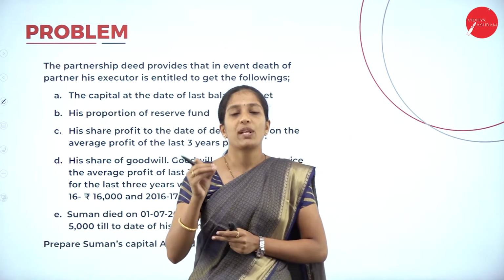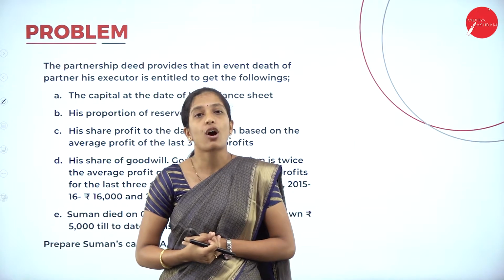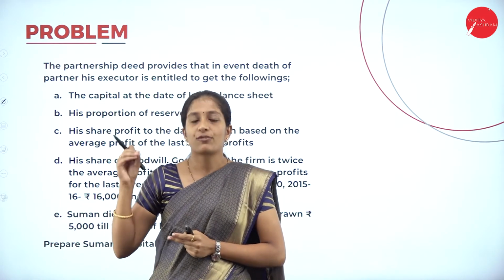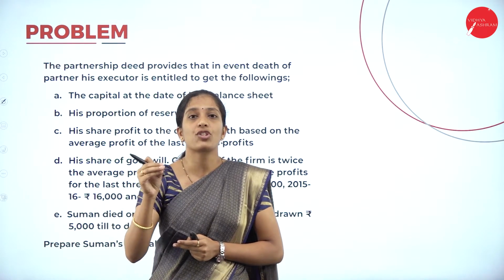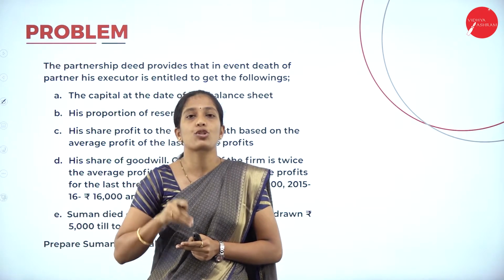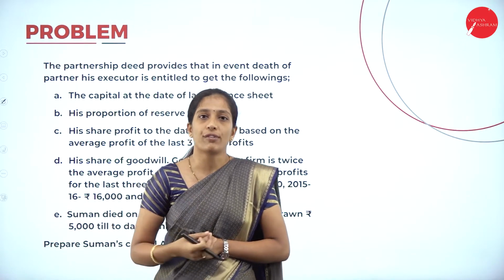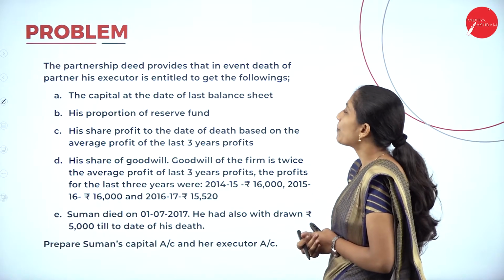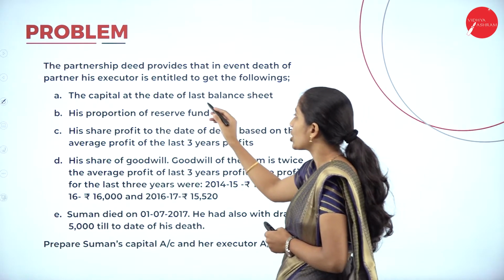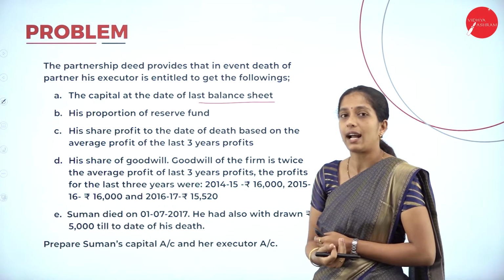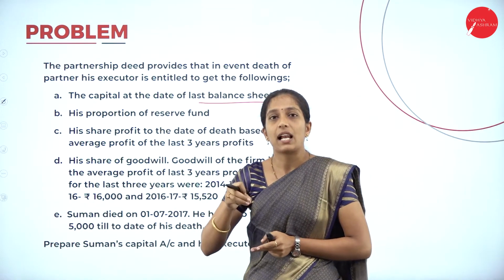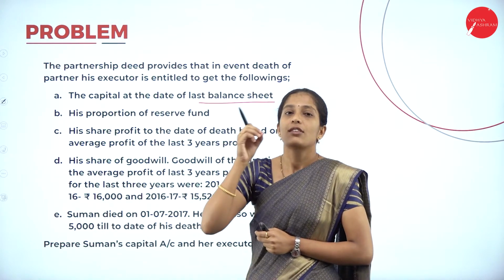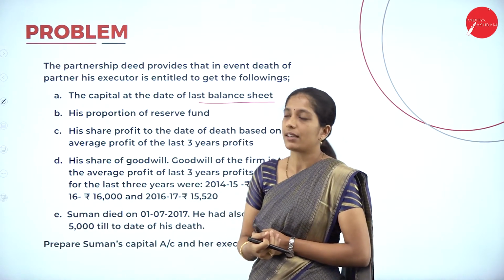Now the partnership deed. So what is a partnership deed? It's a document which contains the terms and conditions of a partnership firm. In this firm's partnership deed, they have mentioned what terms and conditions are to be followed during the death of a partner. Let us see what their terms are. The first one is the capital at the date of the last balance sheet. So here they have told that the balance of capital has to be taken from the last balance sheet. So the deceased partner's capital has to be taken.